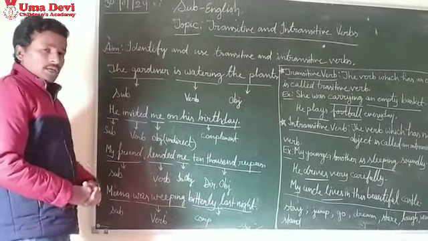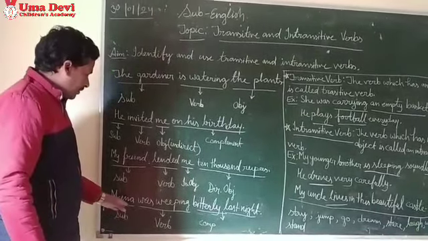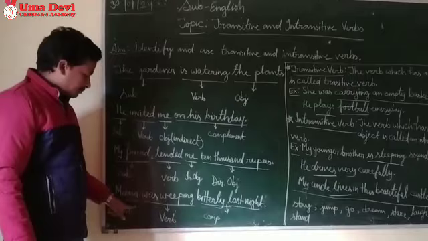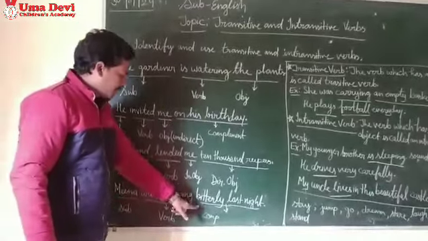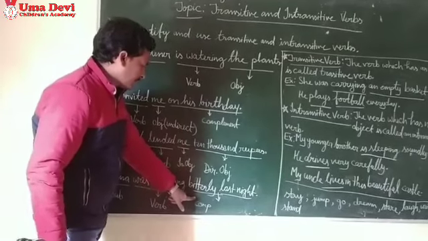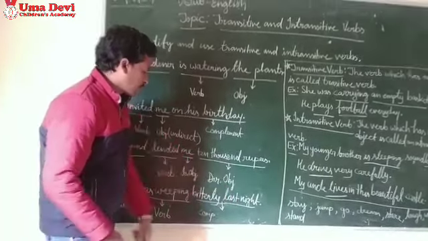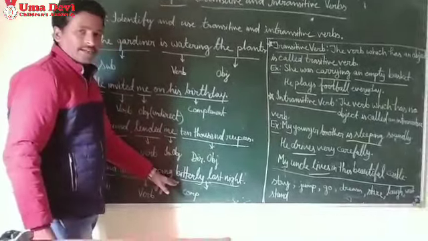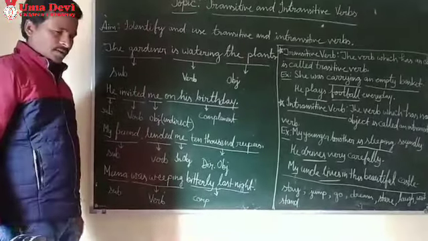A sentence might be there in which no object is there. Like Meena was weeping bitterly last night. Now Meena is the subject, was weeping is the verb, and bitterly last night is the complement part. It describes the verb, it is not an object. So you can see in this sentence there is no object.